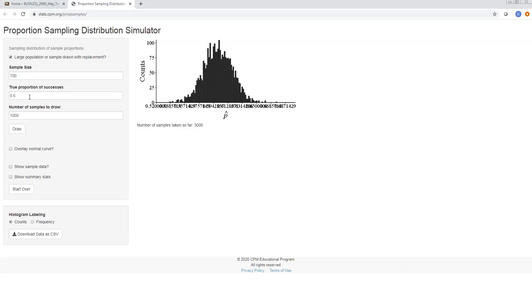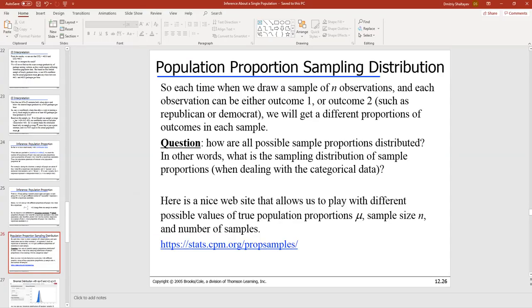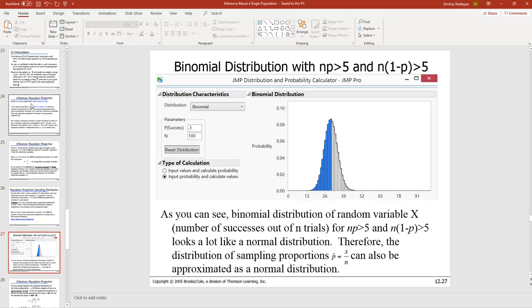But the point of the story is the sampling distribution for the proportions, or the distribution of all possible sample proportions, is normal, or very much approximately normal, okay? And we're going to use that property right here. And that's just another slide that illustrates that here my true proportion in the population was 0.3. You can see it right here, 0.3. And possible percentages range from 0.3, from 30%.